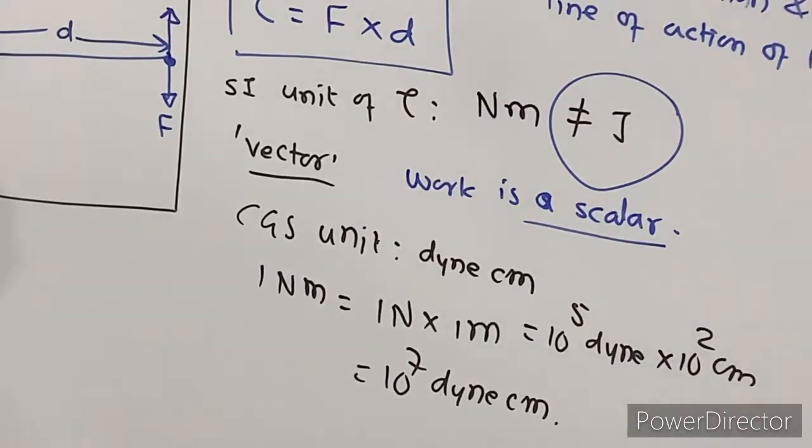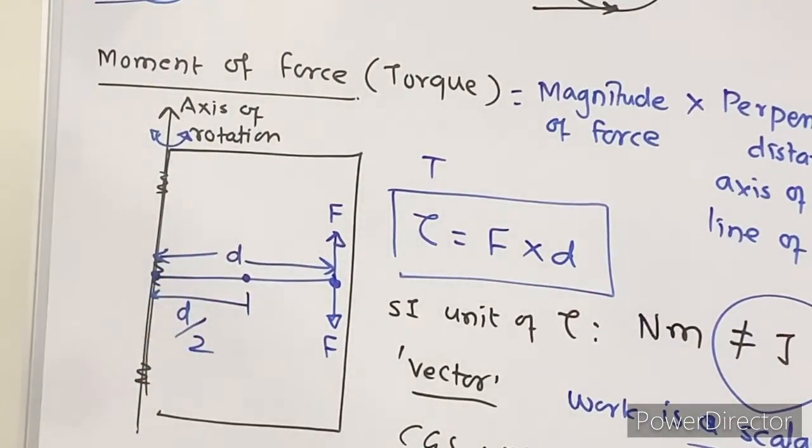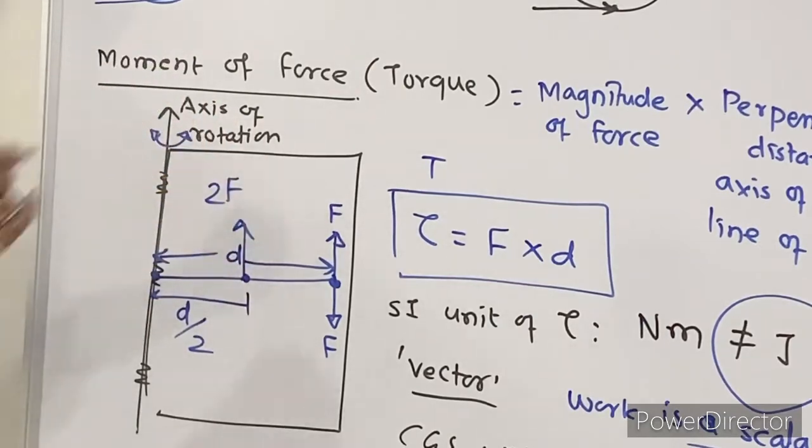Then what will happen? Can I open this door if I arrange, say, the handle over here? If I push this door from the middle, can I open this door? Yes, you can open it. But as the perpendicular distance is reduced, it is half, so your force value is doubled.